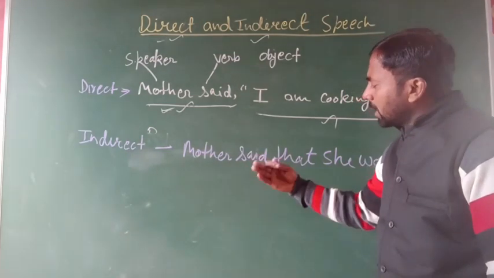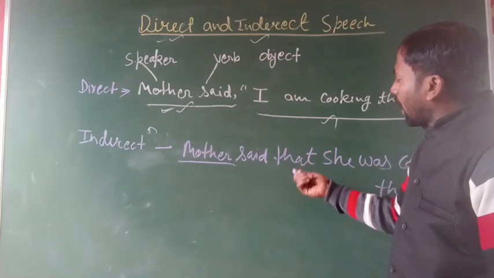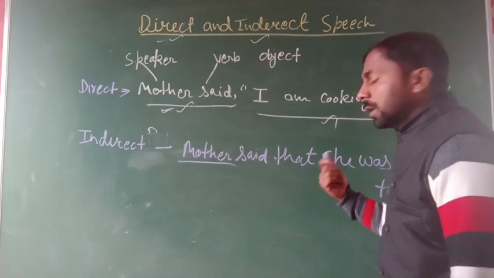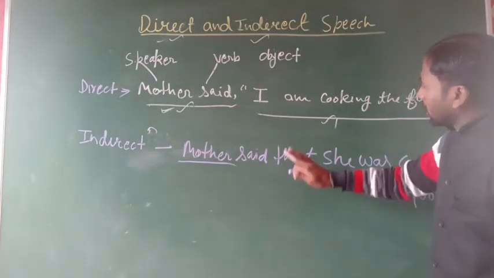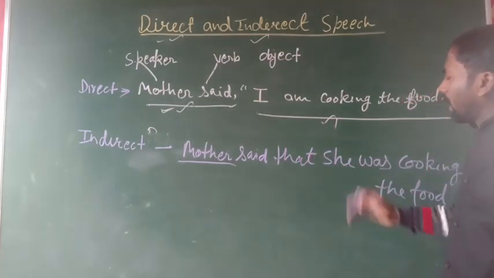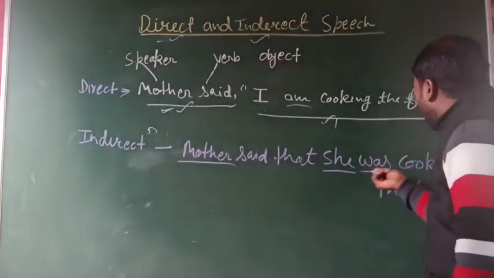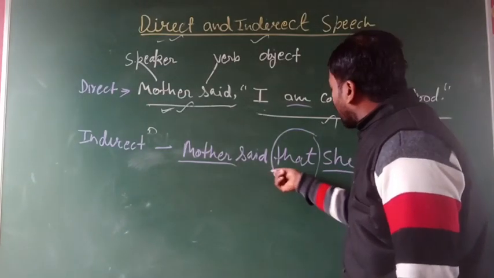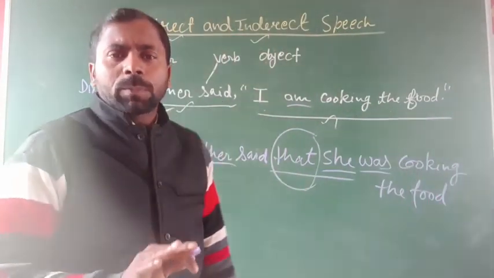But in the second sentence, the mother states something, and we can use the statement in our own words. That is the indirect speech, and here the sense is the same, the meaning is the same, but something is different. Like "I will be" becomes "she was", and here we add the conjunction word "that". So these changes make the direct speech into the indirect speech.